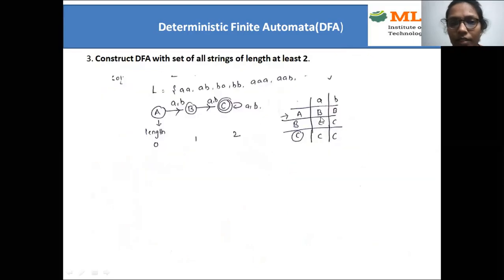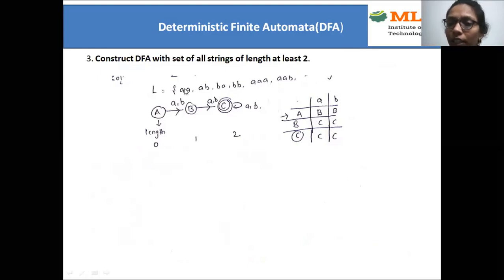And we can consider one more example here. So, a DFA for the set of all strings of length at least 2. At least 2 in the sense minimum is 2, maximum is your wish. So here this language I'm writing as (a+b)(a+b)(a+b)*. So 2 length strings, minimum 2, right? So all the possible 2 length strings followed by 3 length strings and so on. It is infinite, right?